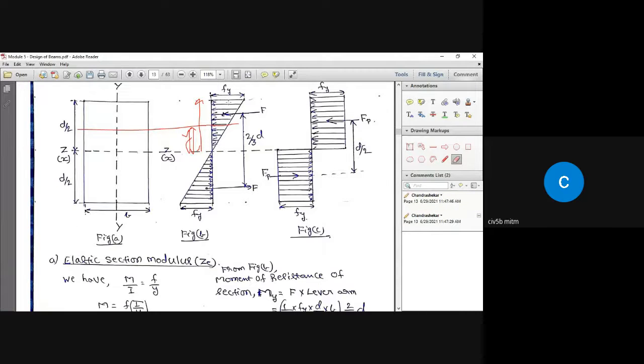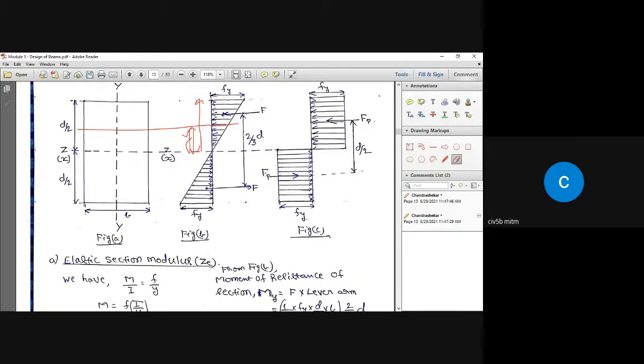If you look at this triangular stress variation, what is the moment of resistance of this section? That is the compressive force multiplied by the lever arm, or the tensile force multiplied by the lever arm. Whether you take compressive force or tensile force, magnitude wise they should be the same. So it has to maintain the force equilibrium in the horizontal direction. Then what is the lever arm?